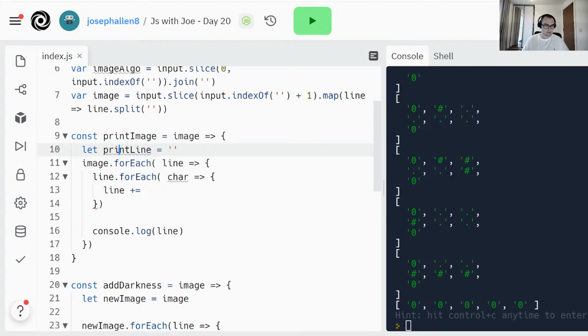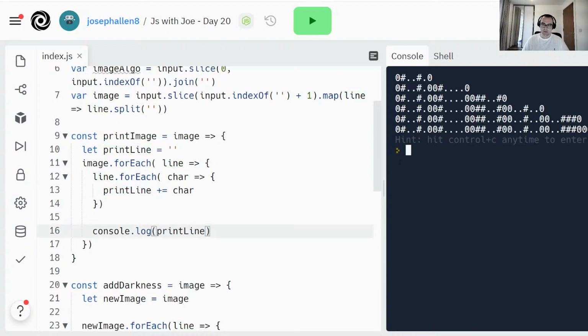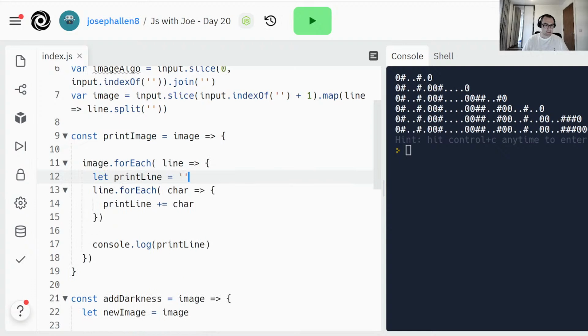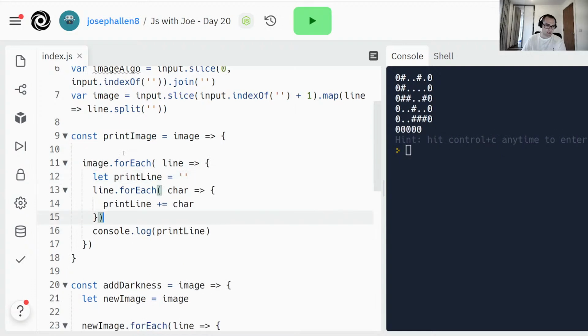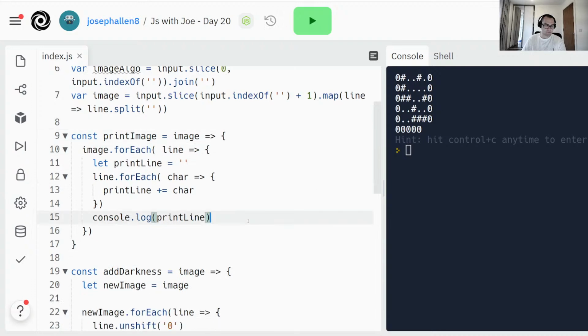Print line plus equal to character. And then console log print line. Oh, and I need to reset print line inside each. For each, inside each here. There we go, now we're getting our image with that padded darkness on the left and right.